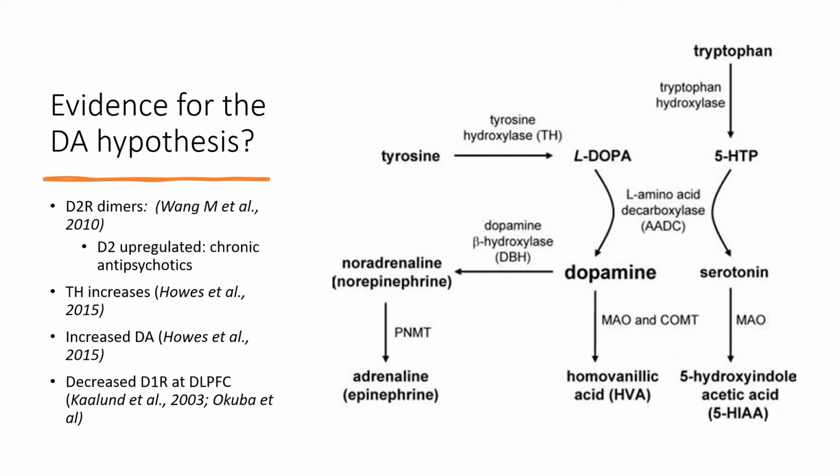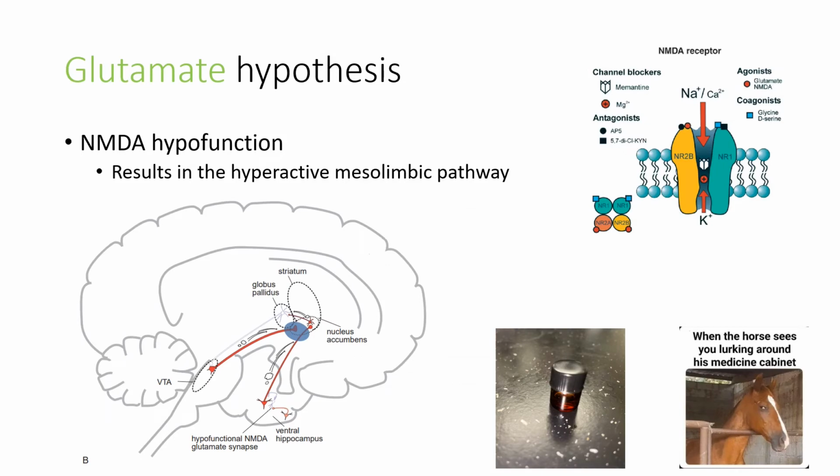So what about the glutamate hypothesis? This is thought to underpin all of the dopamine hypothesis anyway. The glutamate hypothesis is also known as the NMDA hypofunction hypothesis, which is thought to be the result of inappropriate NMDA synapse formation during the development of GABAergic interneurons. And this is likely resulting in the hyperactive mesolimbic pathway and hypoactive mesocortical pathway underpinning the characteristic symptoms of schizophrenia.